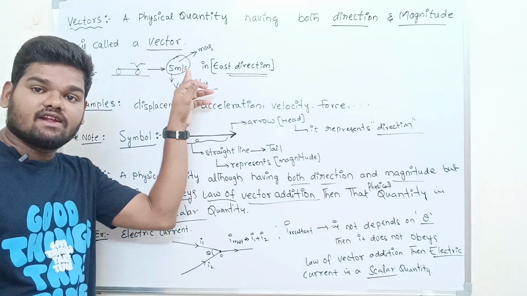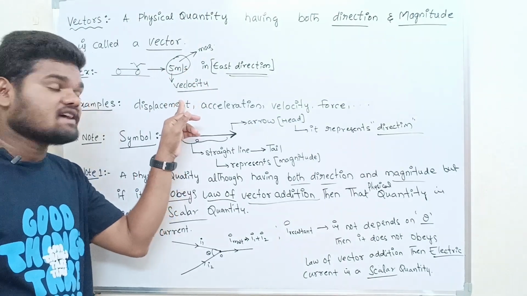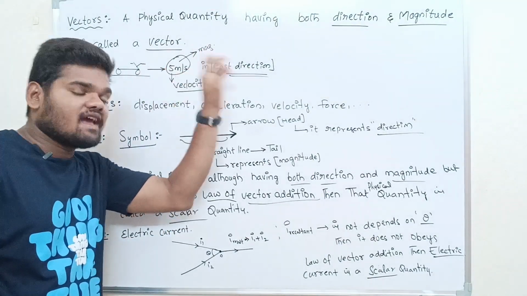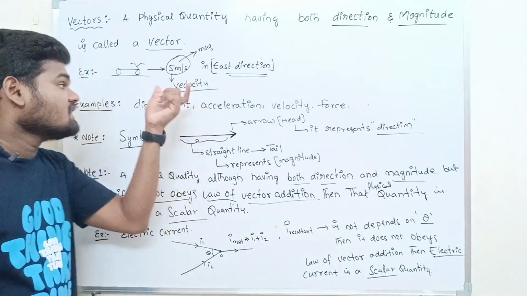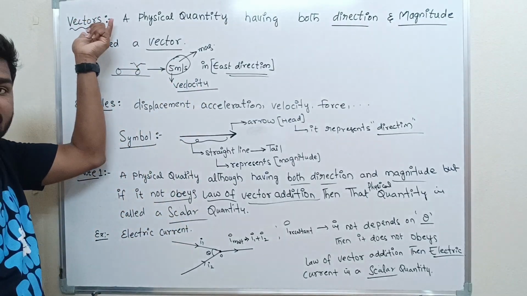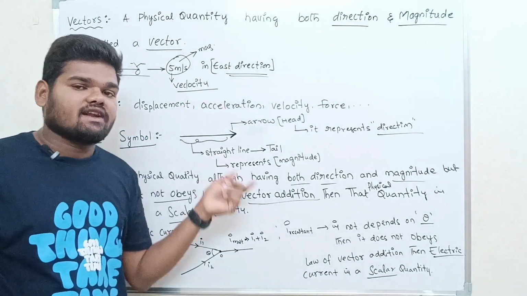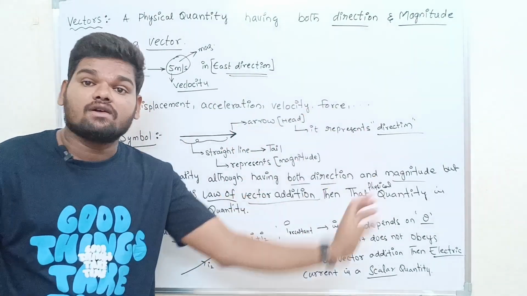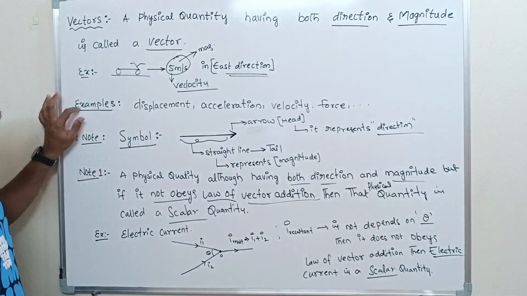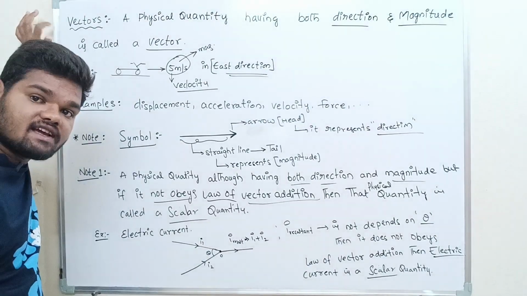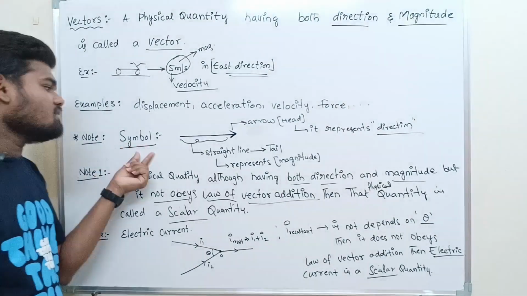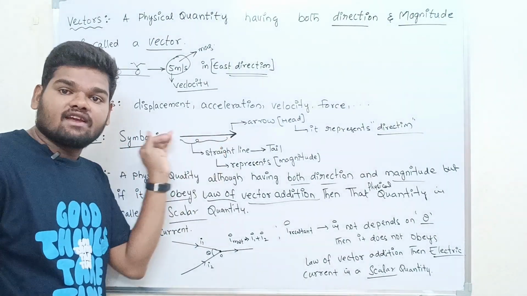This bike has a 5 meter per second velocity. Why do we call it velocity? It has both direction as well as magnitude. So that means velocity is a vector quantity. Okay. So examples: displacement, acceleration, velocity, force, and all these things belong to what? Examples for vector physical quantities.